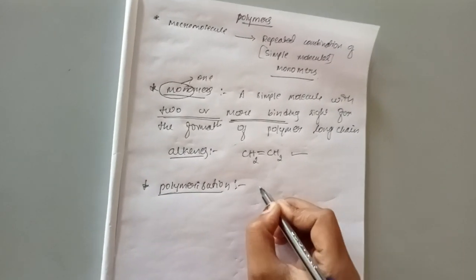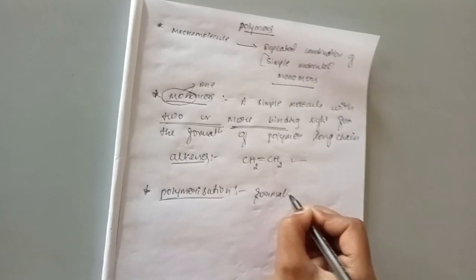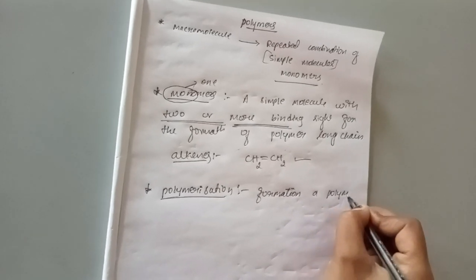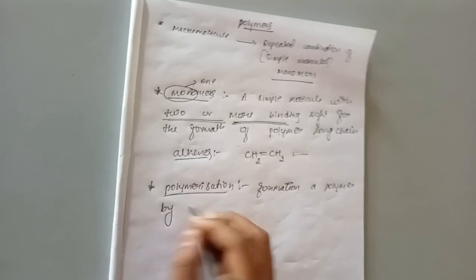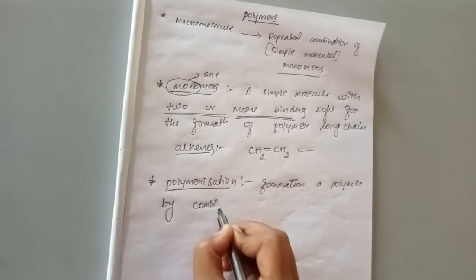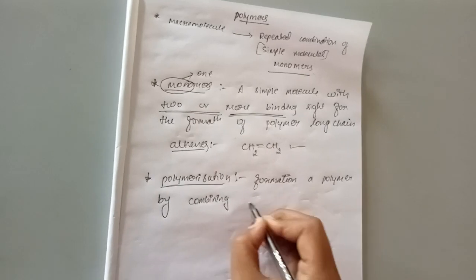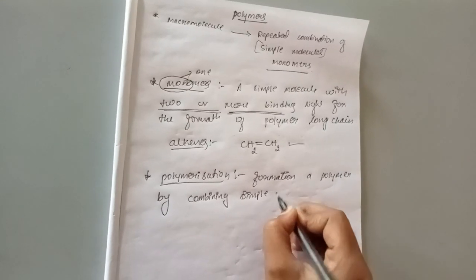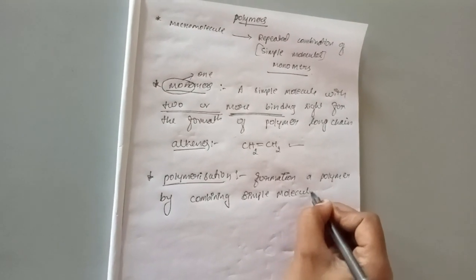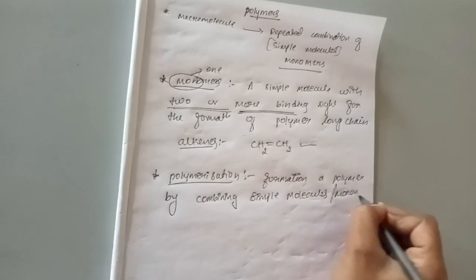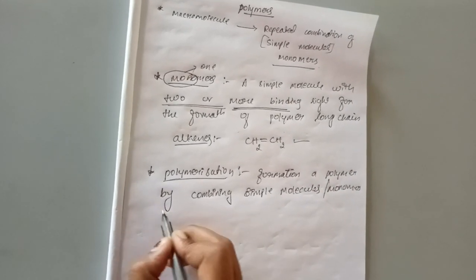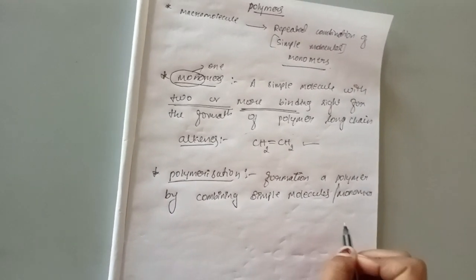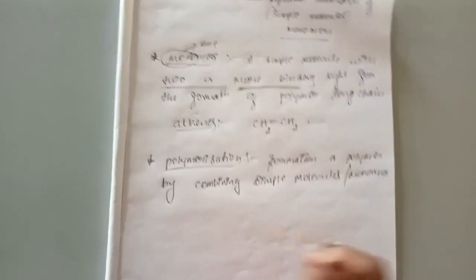Polymerization is nothing but the process of formation of a polymer by combining simple molecules or monomers. So the formation of a polymer by combining simple molecules or monomers is called polymerization.